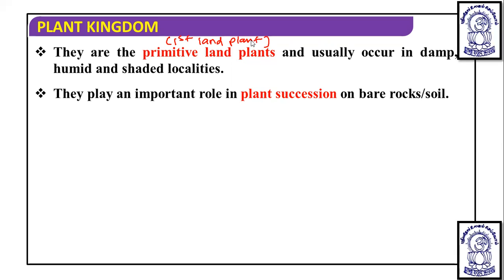Suppose there is a barren area where there is no life, but after thousands of years, a forest will be seen at that particular location. On a barren area where there is no life, initially the lichen will grow, and after lichen, the mosses will grow. In the same way, the higher plants keep on growing and replacing the existing ones on the barren rock area, and at last the forest develops. So this successive event is known as plant succession. The development of life or plants on a rocky area is succession, and in that also they grow after the lichen.